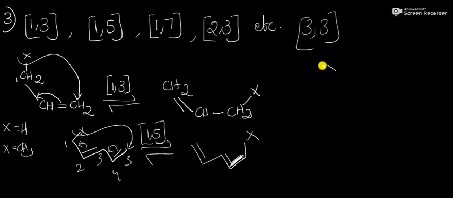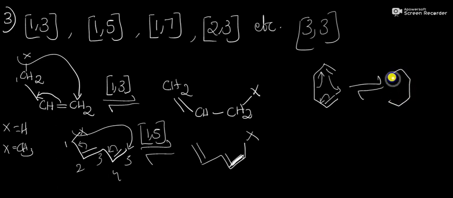This is an example for a 3,3-sigmatropic rearrangement reaction. This double bond will shift to this bond, and this sigma bond migrates to this bond, and this bond shifts to this carbon. We get a product like this.